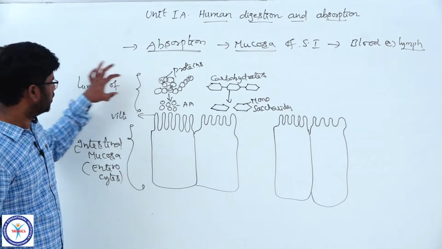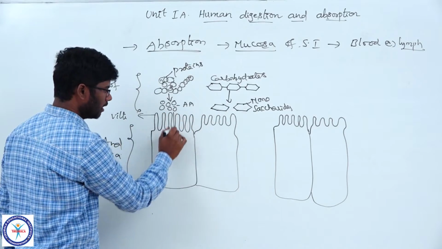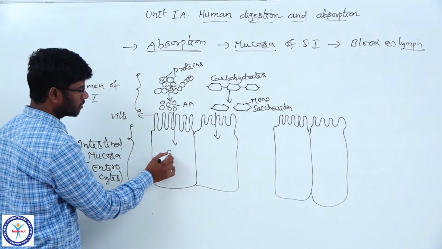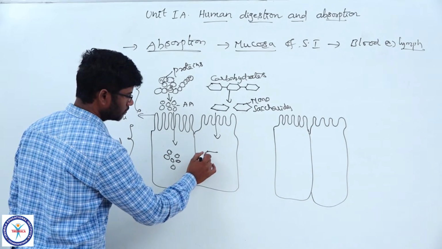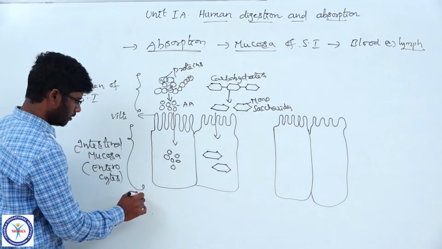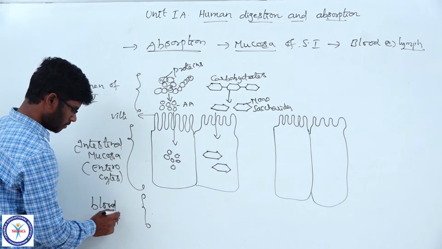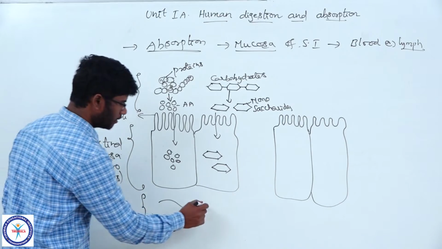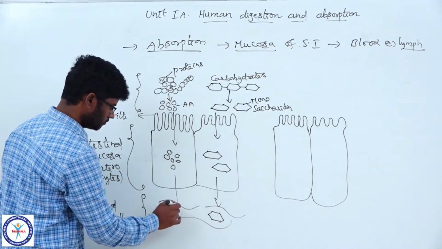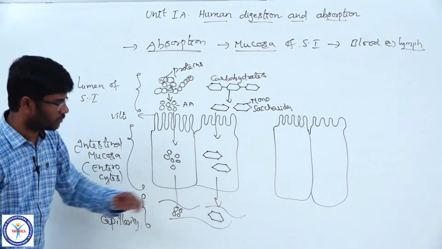All these components are formed in the lumen of the small intestine. The end products of the proteins and the end products of the carbohydrates are absorbed into the mucocytes or enterocytes like this. Later, they are absorbed into the blood capillaries. So like this, absorption of amino acids and glucose takes place.